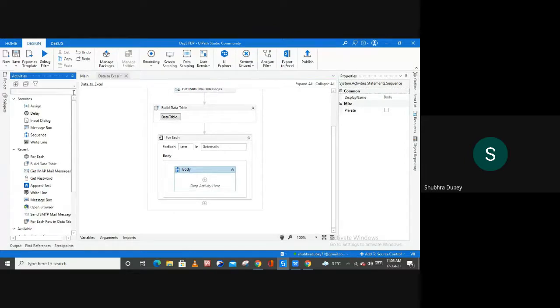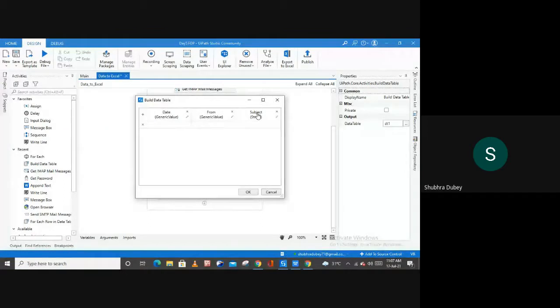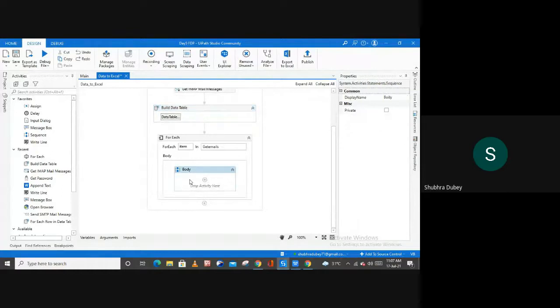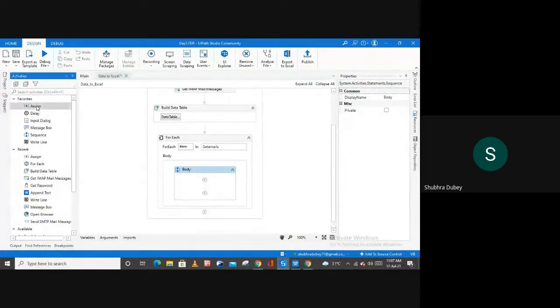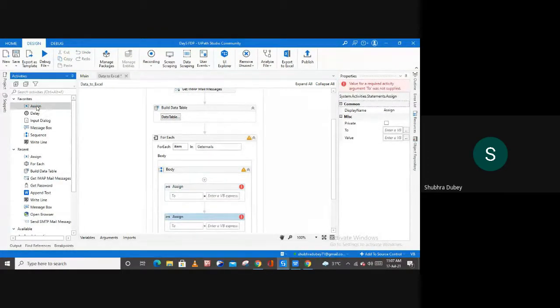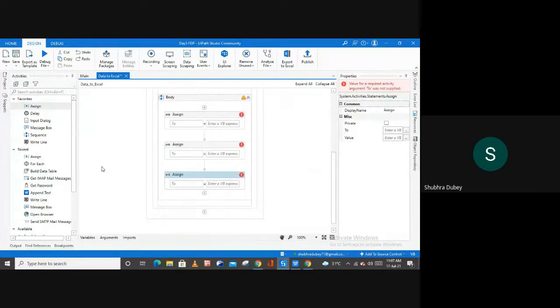To fetch all the information of date, from, and subject, we have three columns, so I basically need to fetch three pieces of information from my account. For this purpose I'm going to use three assign activities inside the body of the for each activity. The very first thing I want to fetch is the date.